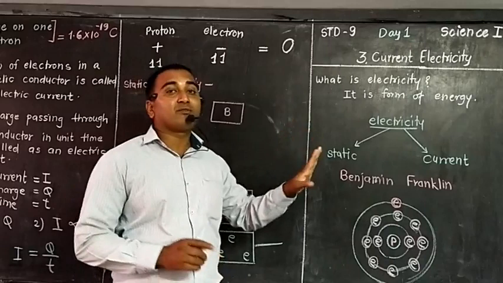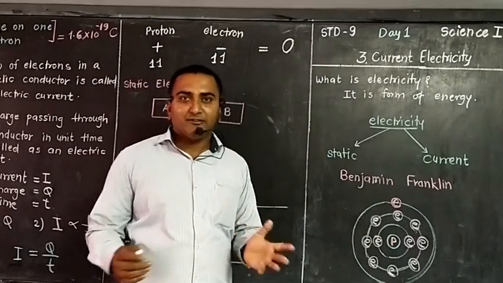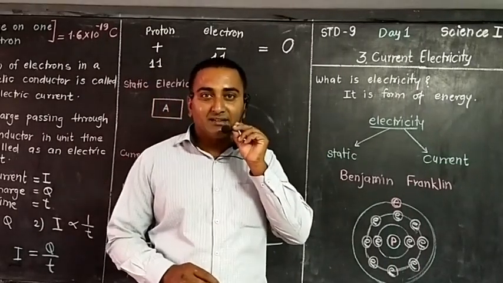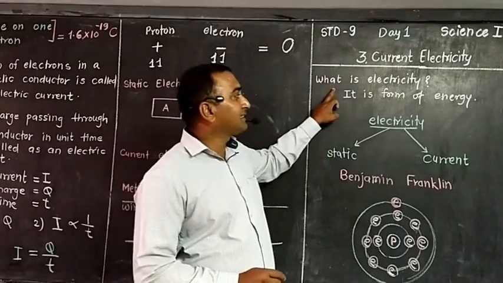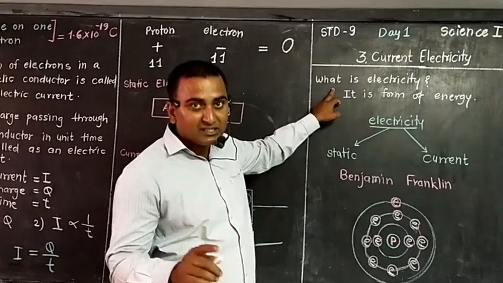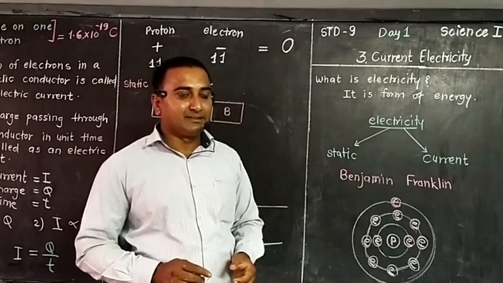Electricity is a form of energy. Many kinds of energies are there. Chemical energy is there. Different forms of energies are there. Like this, electricity is one kind of energy. We will discuss that one in detail.